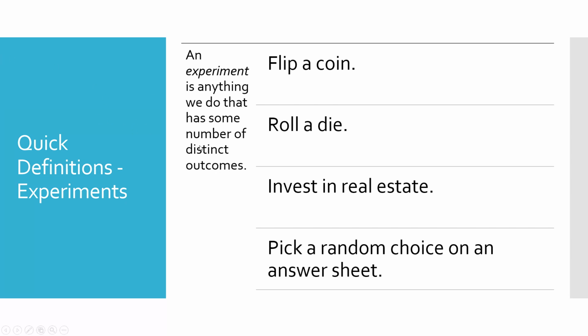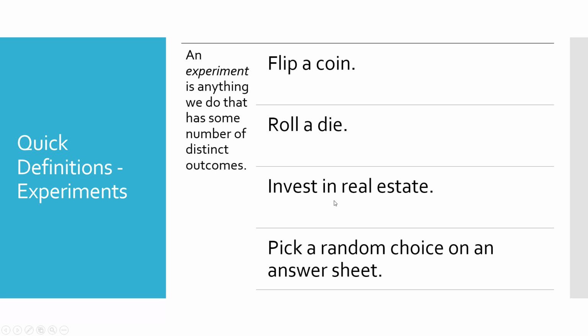But anyway, an experiment is something you do, and it has some results. For instance, you flip a coin. The act of you flipping the coin is the experiment. The act of you rolling a die is an experiment. The result you get is the outcome. But just the action of doing something, that is the experiment. The results are the outcomes.